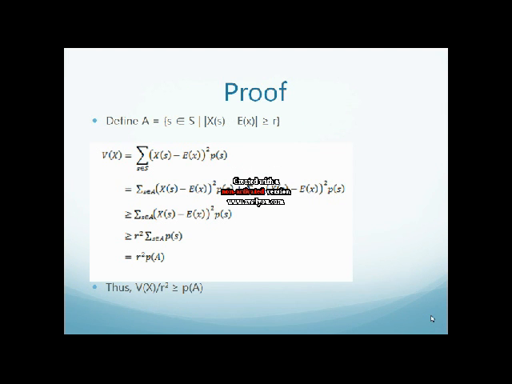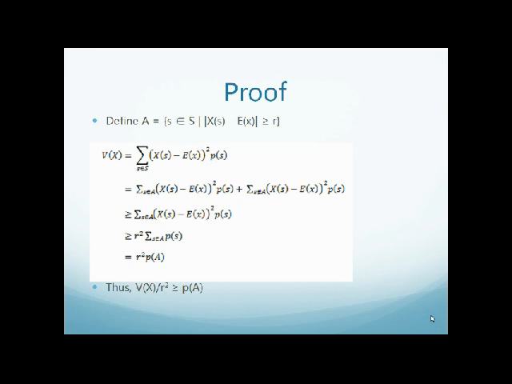And we're going to prove that. So first, we're going to define A and B as the events that have values greater than or equal to the expected value. And then we know the variance of x will be the sum of the difference between the value of an event and the expected value, the whole thing squared, times the probability of that event.